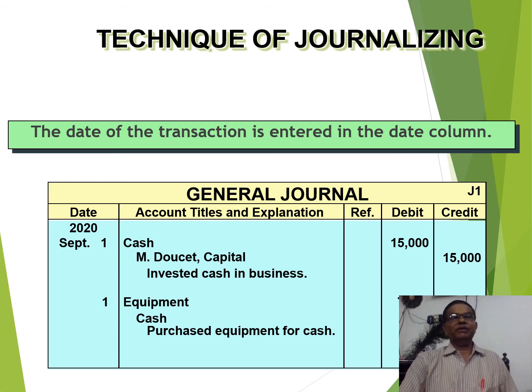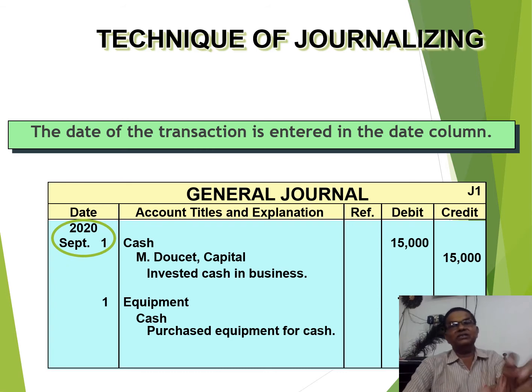So here some example is given, as we have already seen in case of transactions. Mr. Dockett invested 15,000, so cash account is debited and capital account is credited, and he has purchased equipment for 7,000, so equipment is debited and cash is credited.